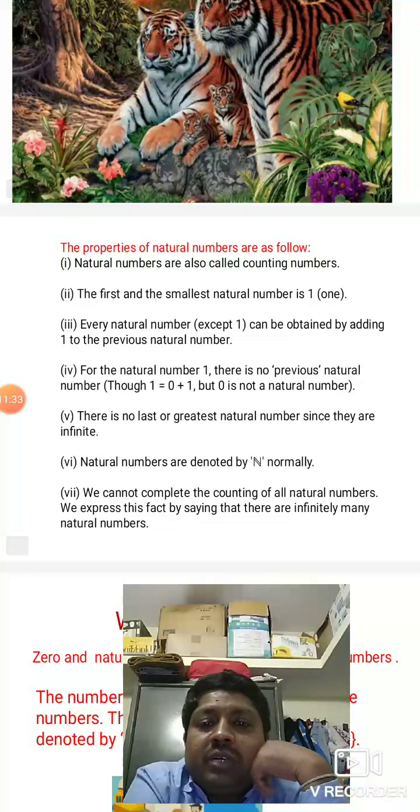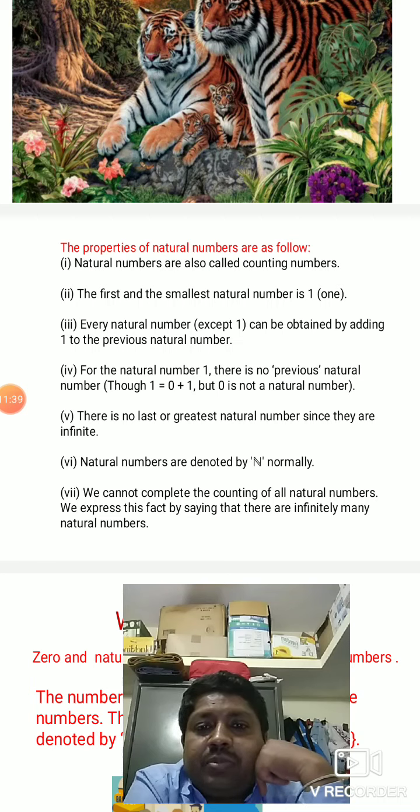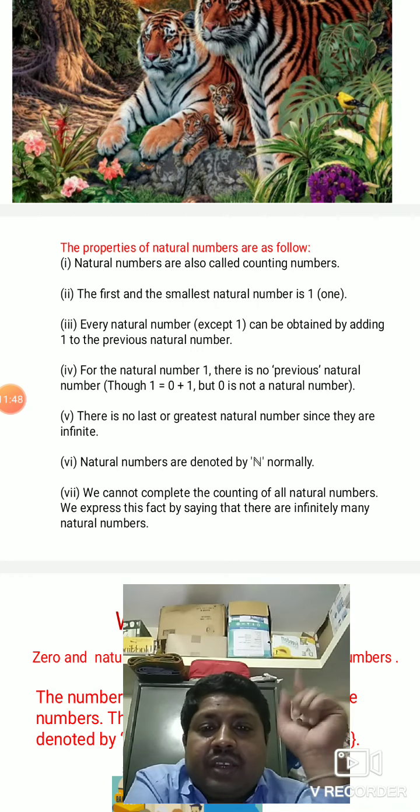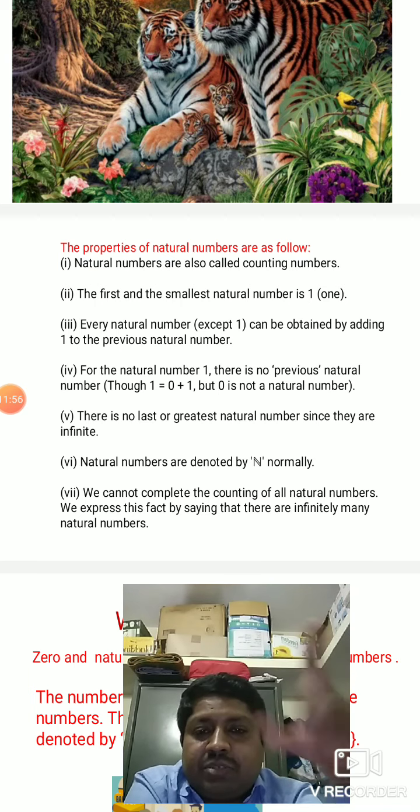Now let us see the properties of natural numbers as follows. We will quickly recall. The natural numbers are also called counting numbers. The first and smallest natural number is 1. Every natural number except 1 can be obtained by adding 1 to the previous natural number. So you will get the next number by adding 1.